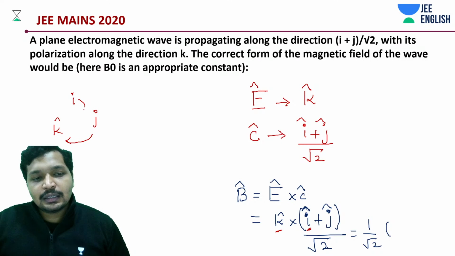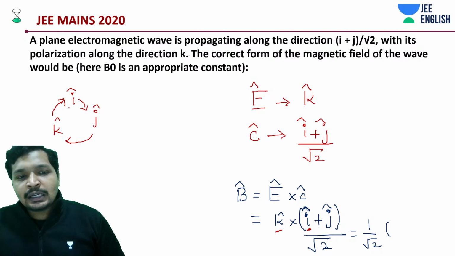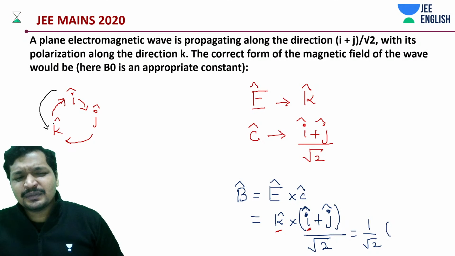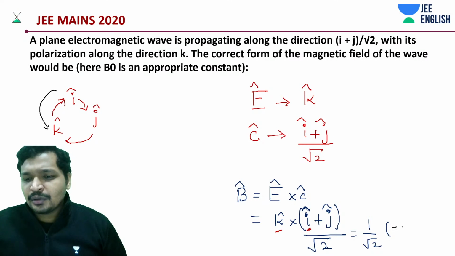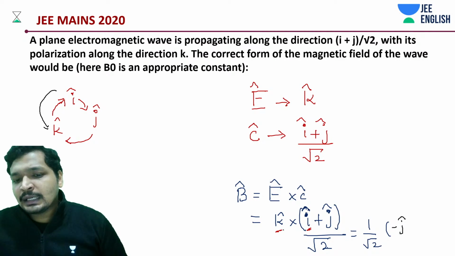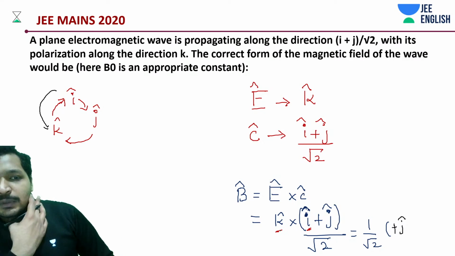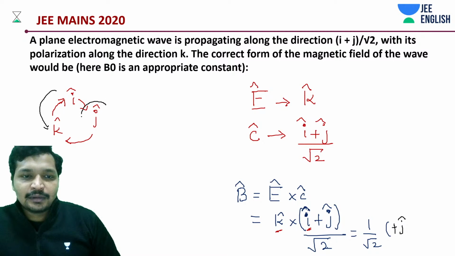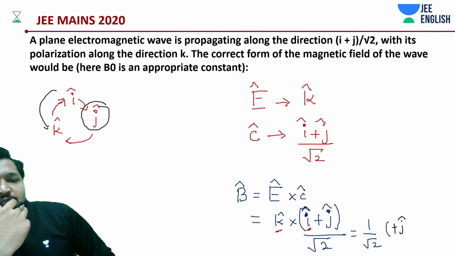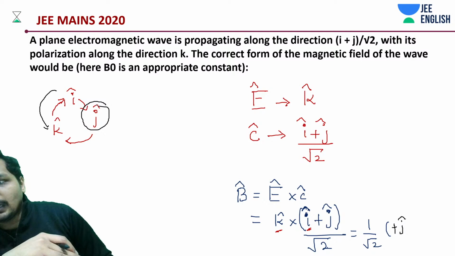So I cross K is going in reverse manner, which means it is minus J. K cross I is supposed to be plus J. I think it should be E cap cross C cap, but anyway it could also be in the other perpendicular direction.